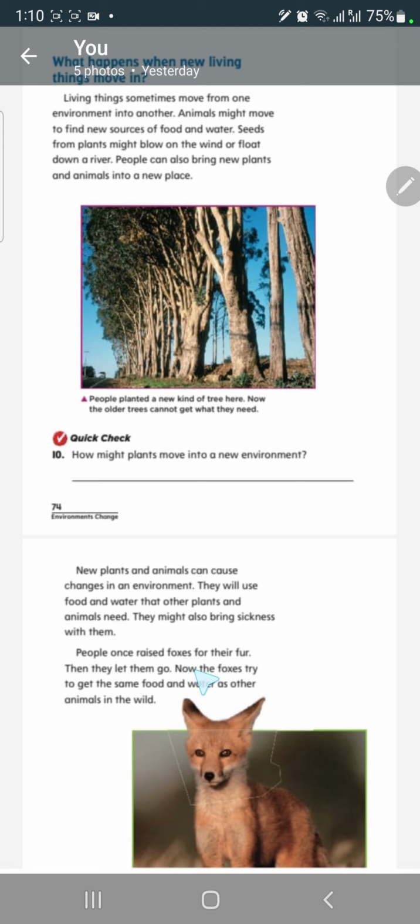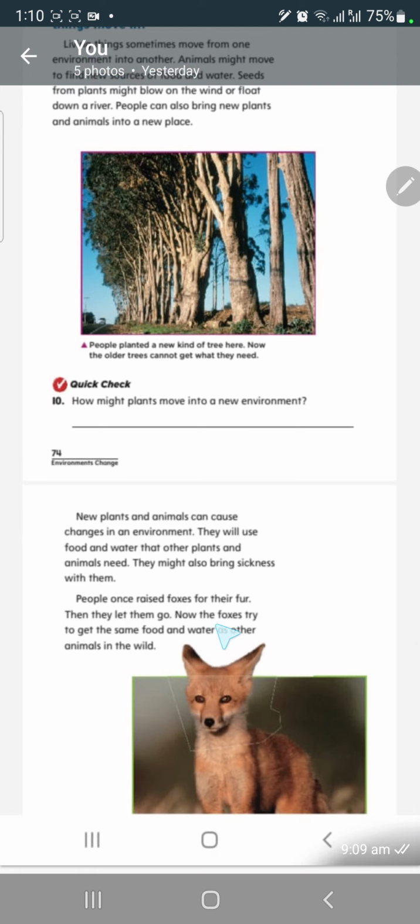People once raised foxes for their fur. People hunt foxes to get their fur. Their fur is very expensive. Then they let them go. Now the fox tried to get the same food and water as other animals in the wild.